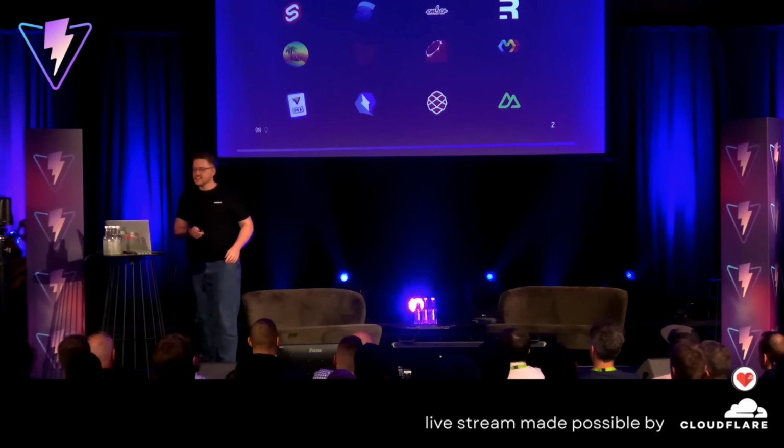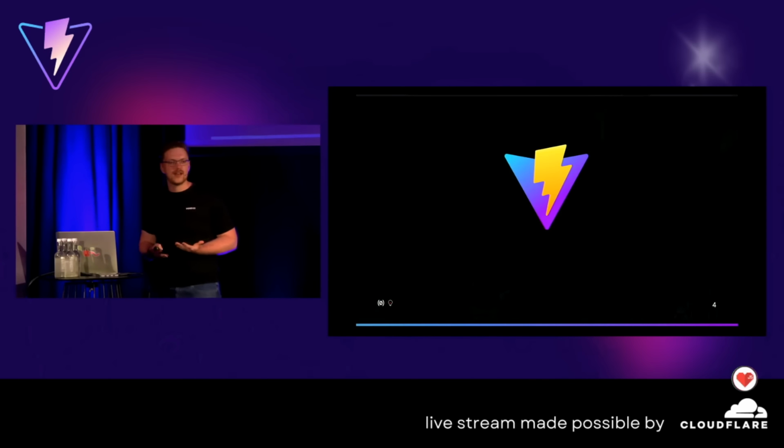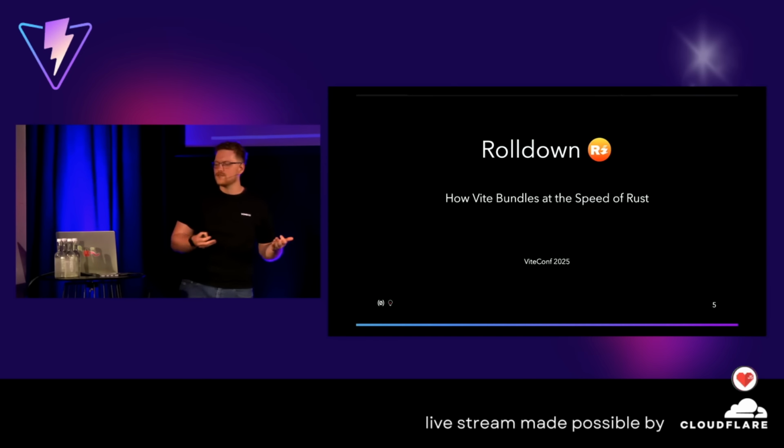That doesn't count. And of course, they all have in common that one thing: the shared infrastructure of the web, Vite, right? But what is under the hood of Vite, and how is it going to change? Well, we'll learn about that more in the talk. Rolldown, how Vite bundles at the speed of Rust here at ViteConf.